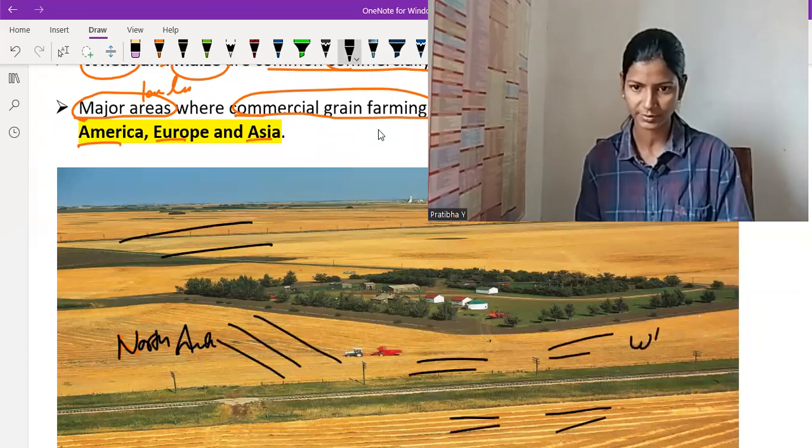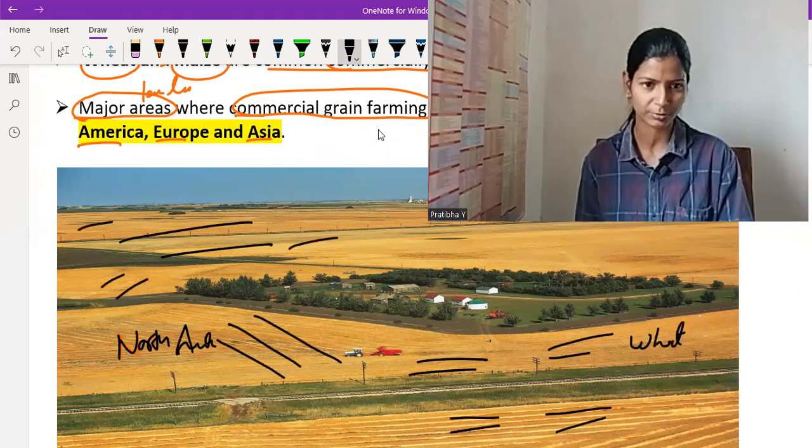These are basically wheat fields. Whatever fields you see in this picture are wheat fields. But there are other pictures available on the internet where you can also see commercial growth of maize crops. So this is for a wheat crop.